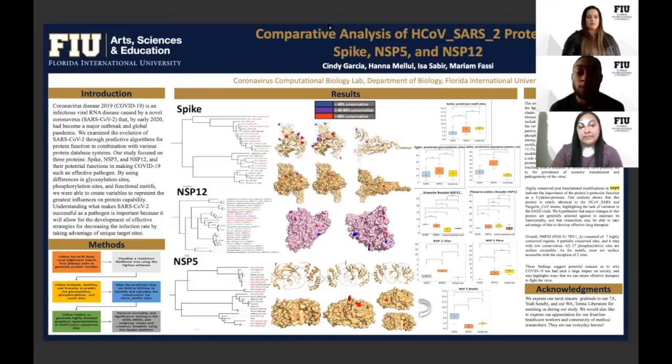COVID-19 is a disease caused by SARS-CoV-2 that has devastated the world for over a year, and much is unknown about how this pandemic might have started. We did a comparative analysis for the three proteins spike, NSP5 and NSP12, found in the human coronavirus SARS-2 proteome. The study looked at what bearing the spike protein, NSP5 and NSP12 might have had in creating the current pandemic by looking at protein characteristics known to alter protein capability, leading to aberrance.